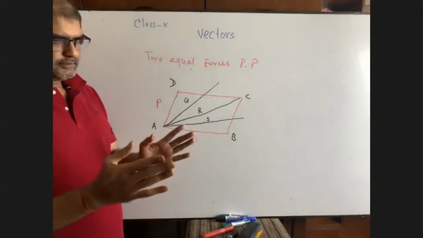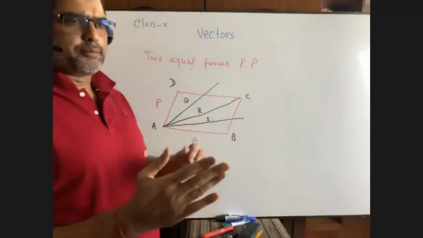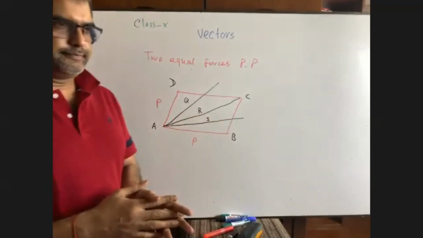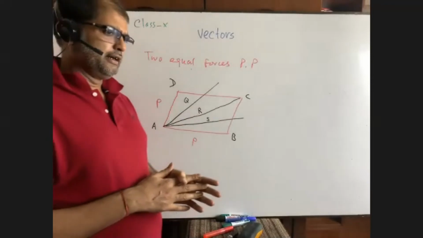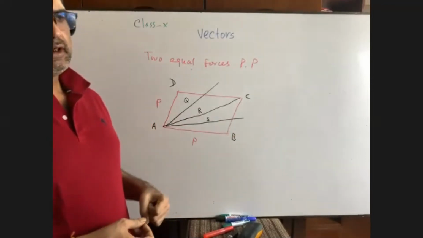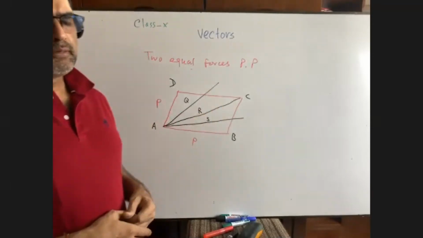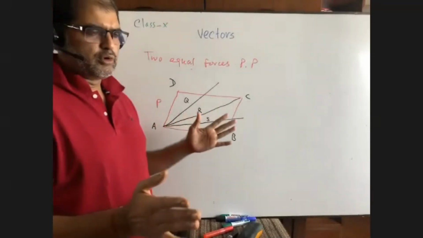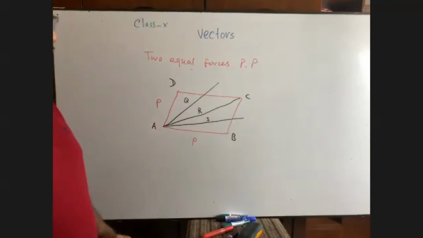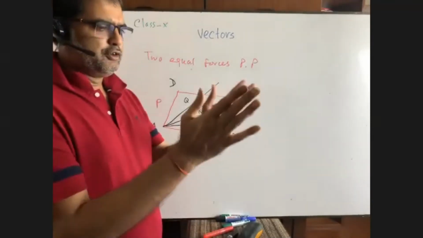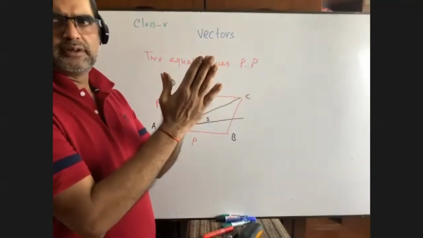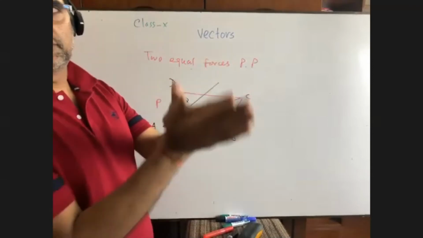Suppose you two friends of equal strength are fighting. Suppose you are pushing him, and he is also pushing you, but you two have equal force, equal strength. Then what will happen? It will stay in a constant way, right? No movement to this side, no movement to this side.